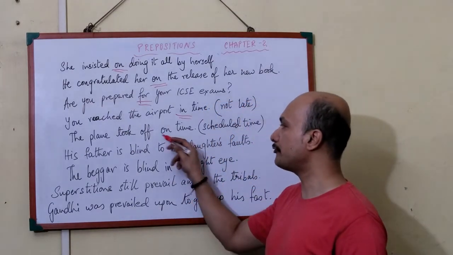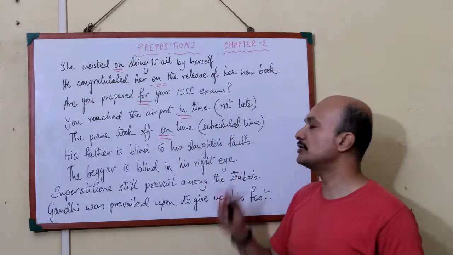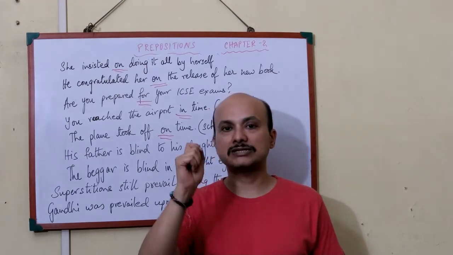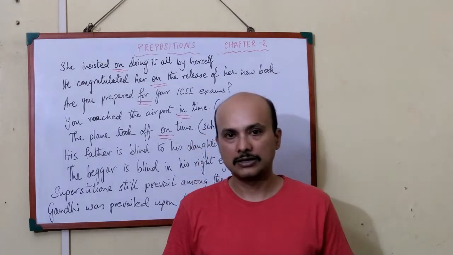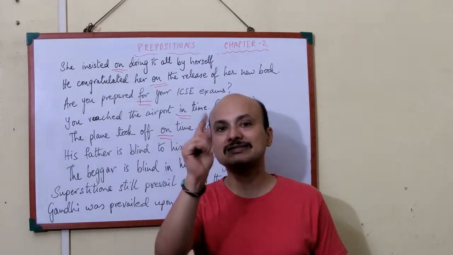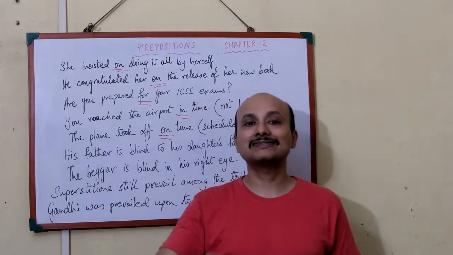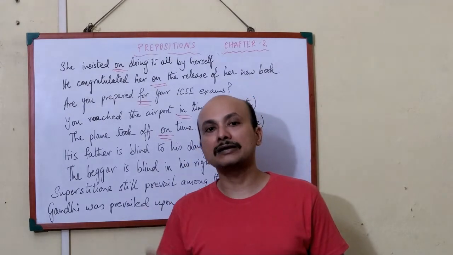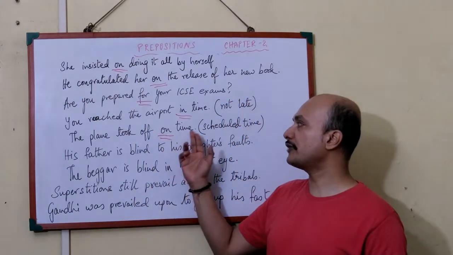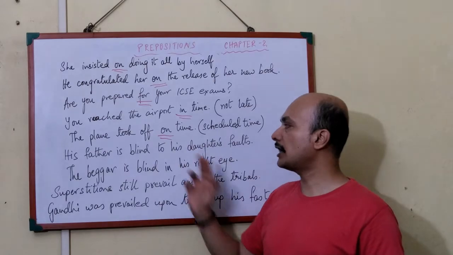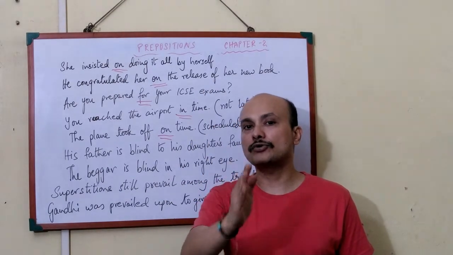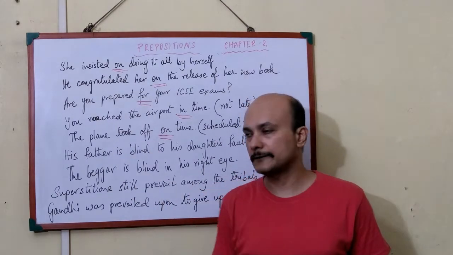Next one is the plane took off on time. What is on time? The scheduled time. The scheduled time of the plane. Suppose it is at 15:07. At 15:07 the plane is to leave. The plane left exactly at 15:07. That is the scheduled time of the plane to leave. So the plane took off on time. That means the plane took off at that exact moment when it is scheduled to fly.